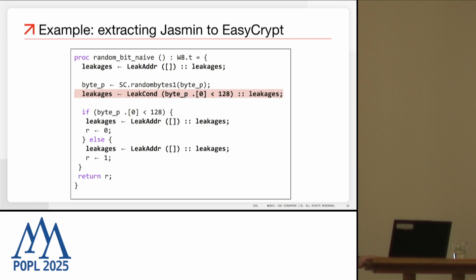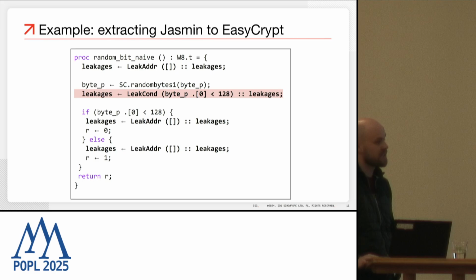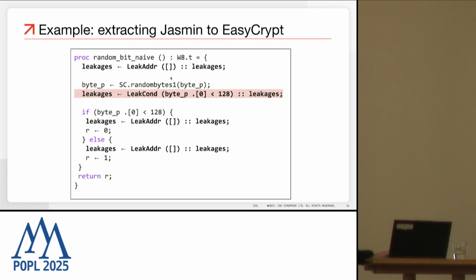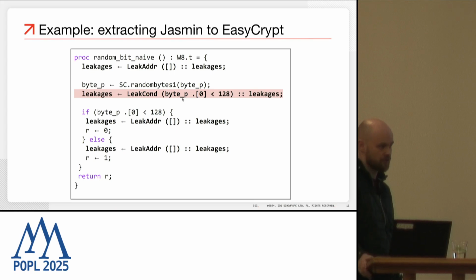Now by using the compiler, we can extract this code to the EasyCrypt theorem prover, in which case it generates a module with a procedure where all the constructs from Jasmin were translated, but at the same time, the code is annotated with leakages. Now you see that at every step we're accumulating some leakages, and this is an over-approximation of what kind of information the adversary can get if they were to time the program.